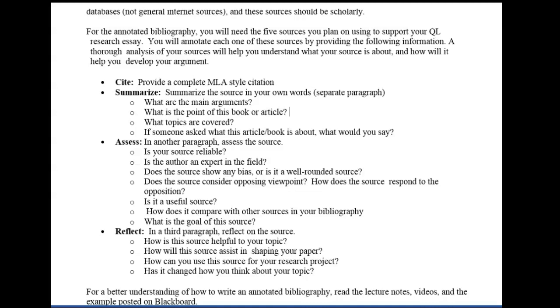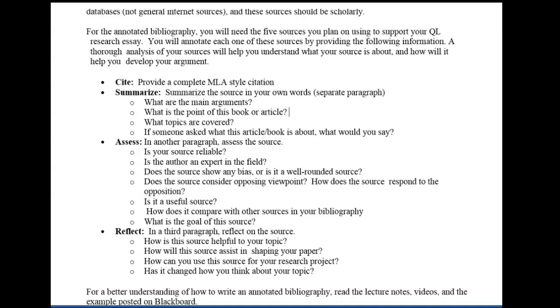Next, in a new paragraph, you will assess the source. To assess, you will check, is the source reliable? Is the author an expert in the field? Does the source show unbiased, or is it a well-rounded source? Does the source consider opposing viewpoints? How does the source respond to the opposition? Is it a useful source? How does it compare with other sources in your bibliography? What is the goal of this source? You do not have to answer all these questions, but these questions will help you get started.